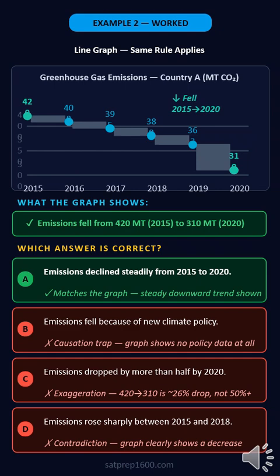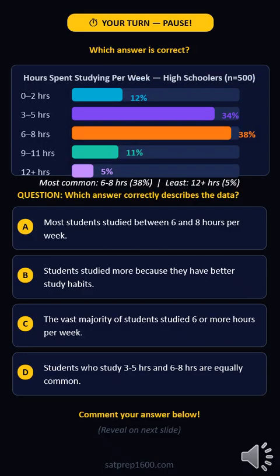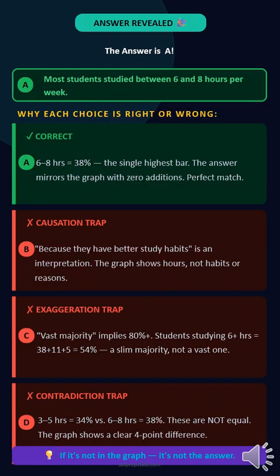Every single time. Your turn. Pause the video right now. Look at the chart. Pick A, B, C, or D. Drop your answer in the comments before I reveal it. Time's up. Answer is A.